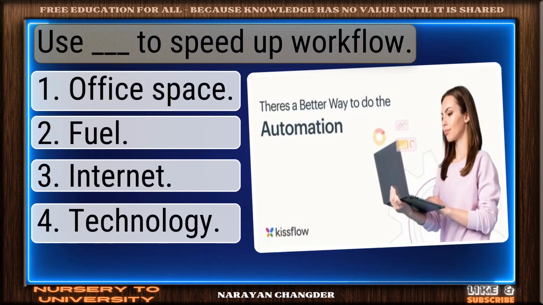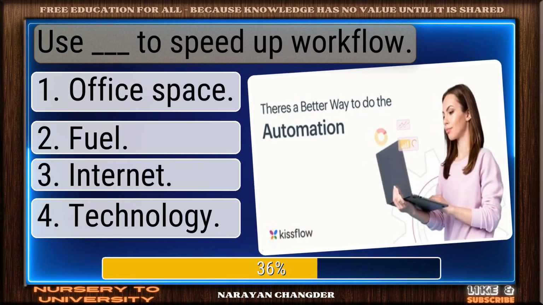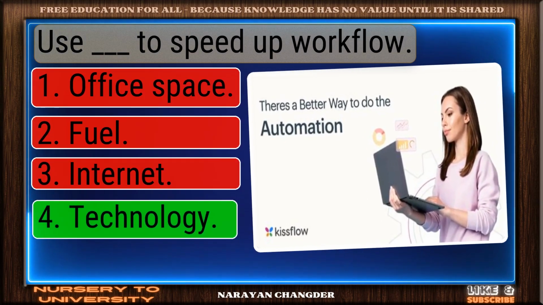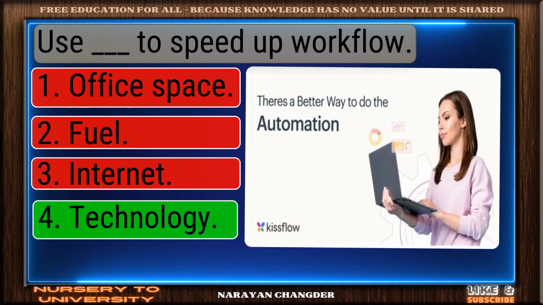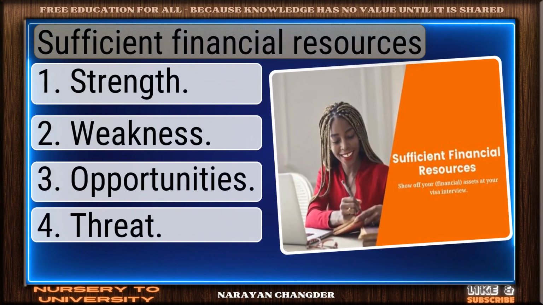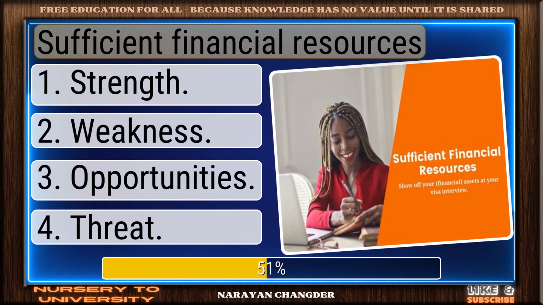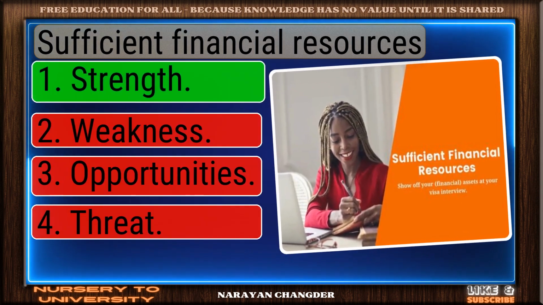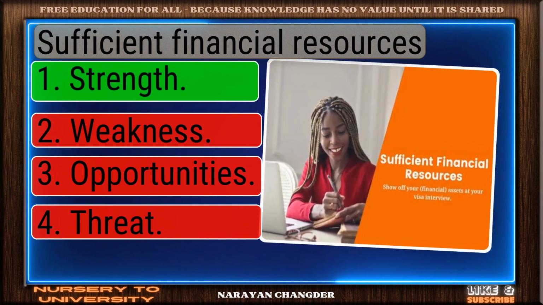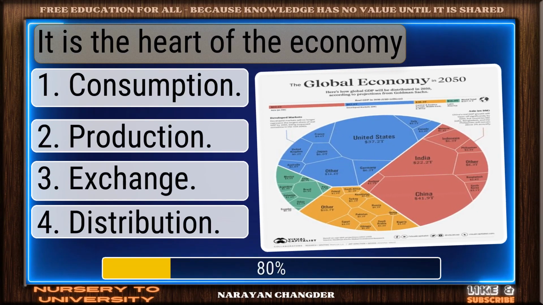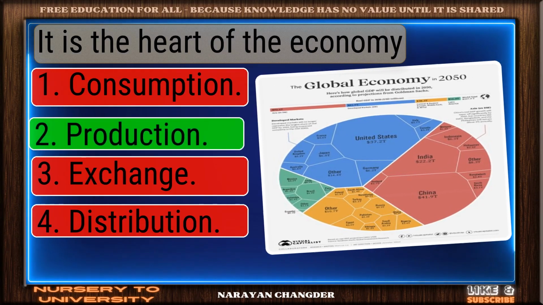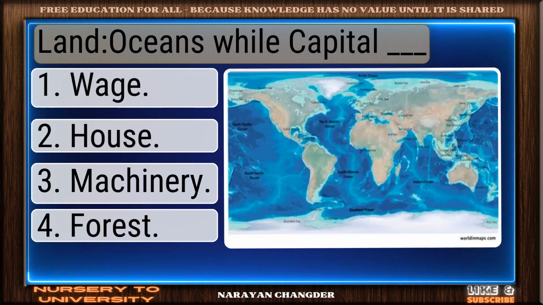Use dash to speed up workflow. Correct response. Technology is the most accurate answer. Sufficient financial resources. Correct. Strength is the right answer. It is the heart of the economy. Smart pick. Production is the correct choice.